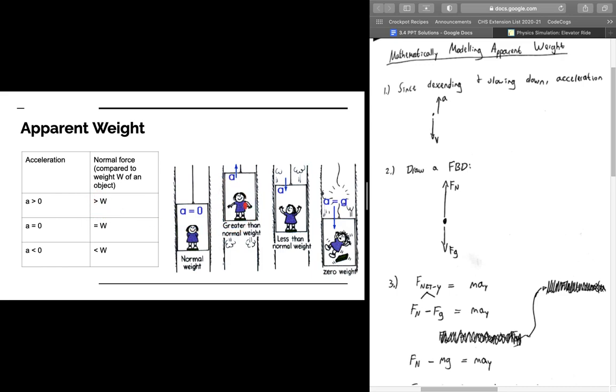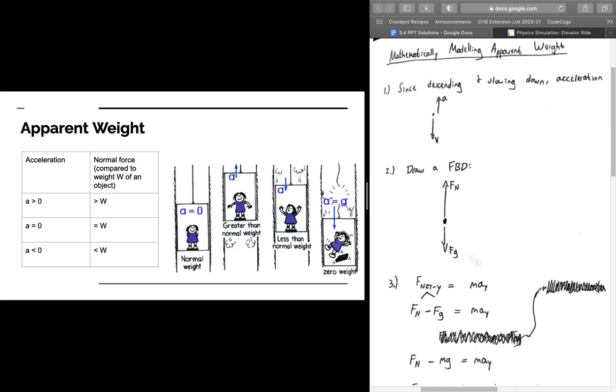And if our acceleration is less than 0, our normal force is going to be less than our actual weight, so we're going to feel lighter than we actually are. And lastly, if our acceleration is the acceleration due to gravity, we're going to be in a state of free fall, like we were on the trampoline, and we're going to feel like we are floating.